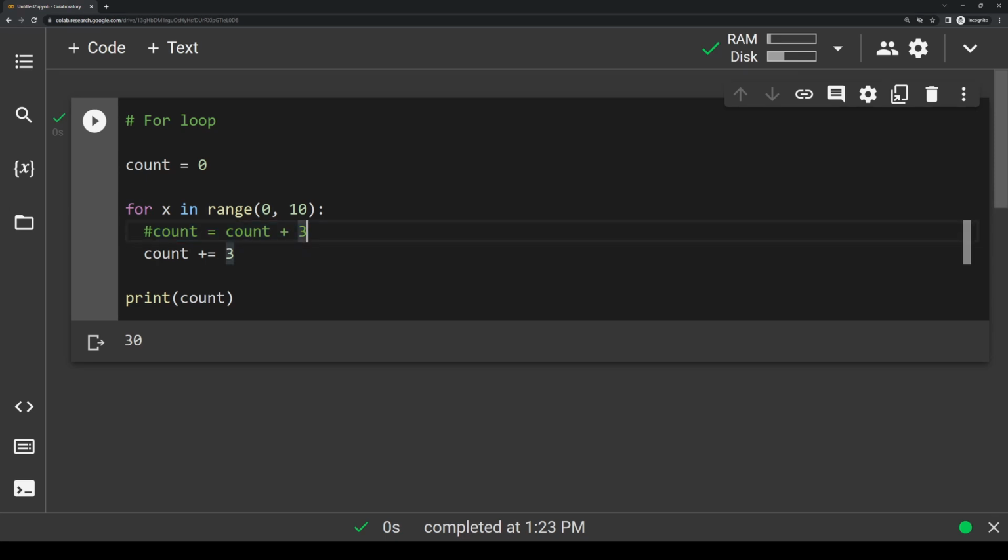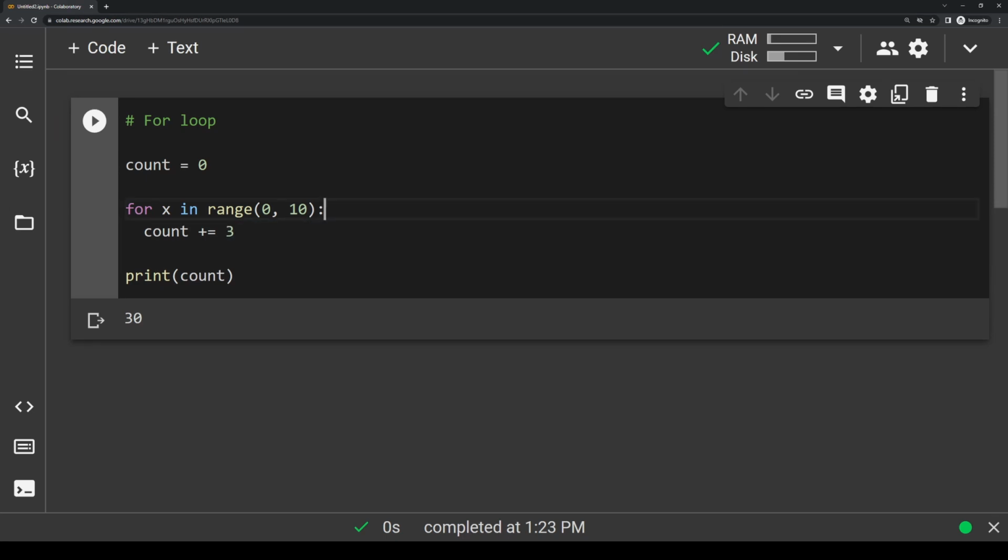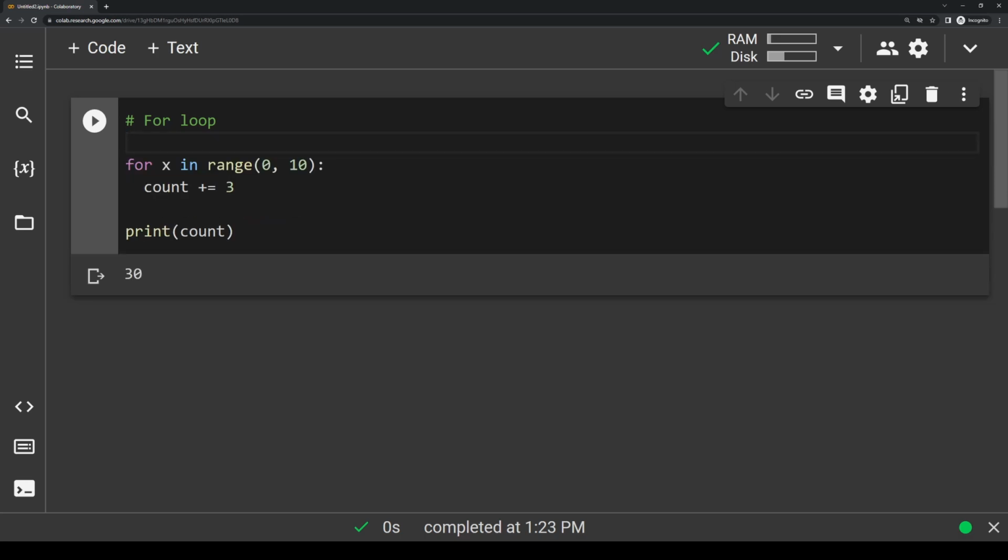So I'm going to delete this commented line so we can have it written like this. And remember when I said at the start of the video that I could print out every number from 0 to 100,000 in 2 lines of code? Well, let's do that so I can show you. So I'll delete this count variable here, and I'll delete this print, and let's change this back to where we had it before. So we'll do just print x.